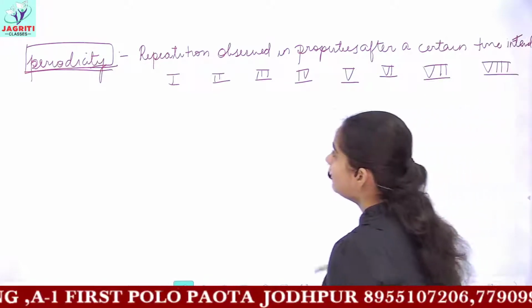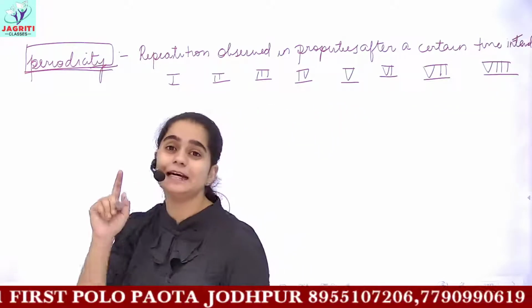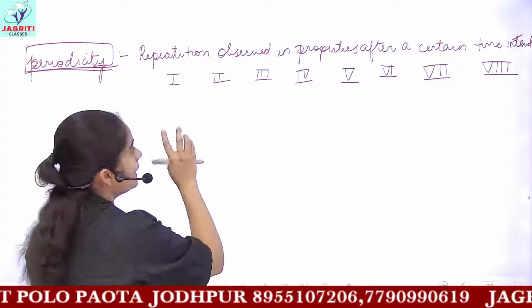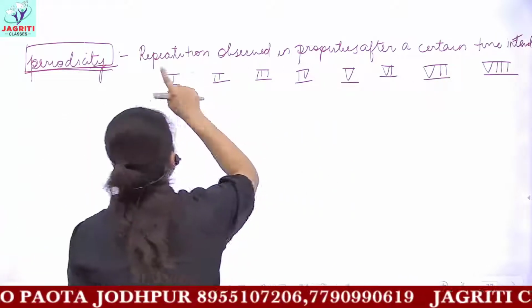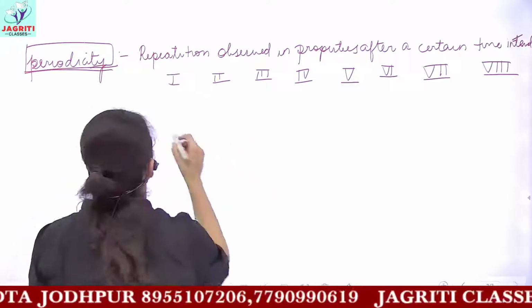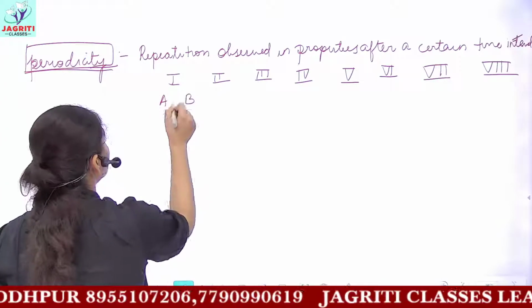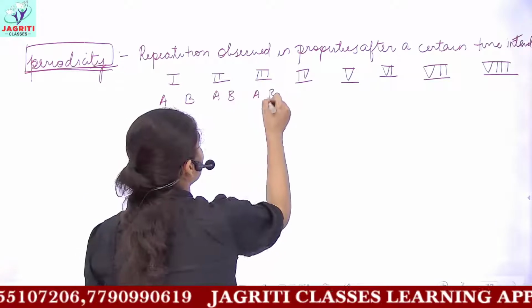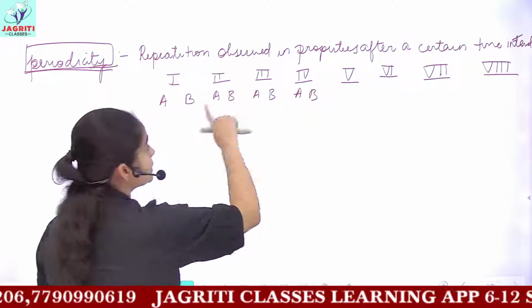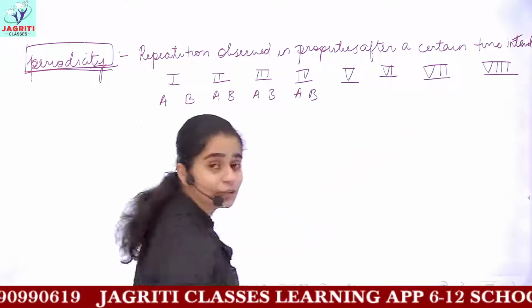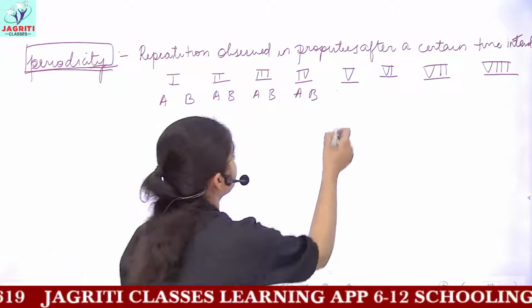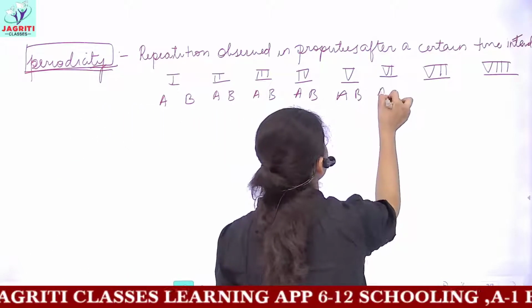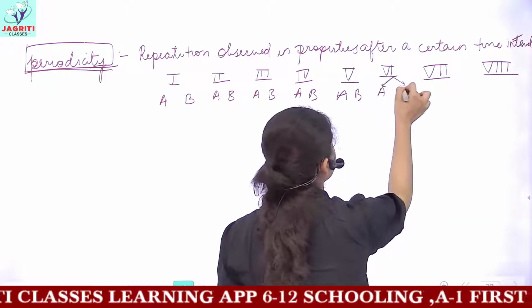Then he divided the first 7 groups into subgroups also, and he named the subgroups A and B.